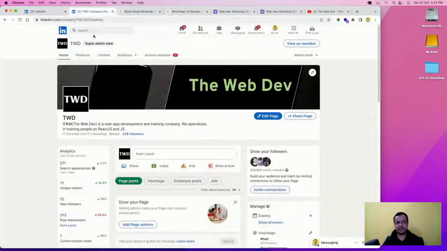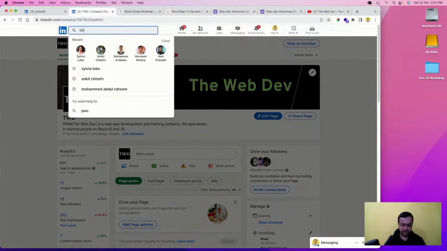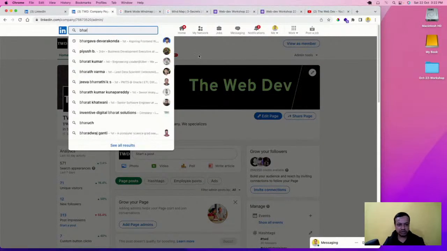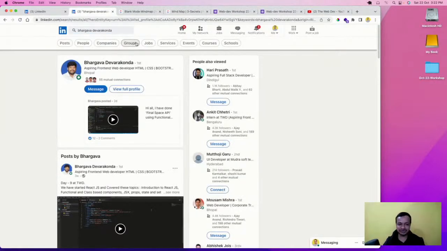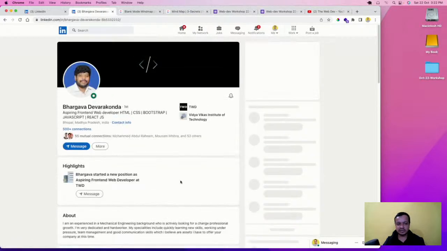If you go to one of my students, Bhargava, he's from Hyderabad, but he was also in one of these workshops, and he liked us so much that he came to Bhopal, lives in a PG near me, and is doing a physical batch. We take physical batches also, but only in Bhopal, and now he's completing his physical batch. So this is his profile.